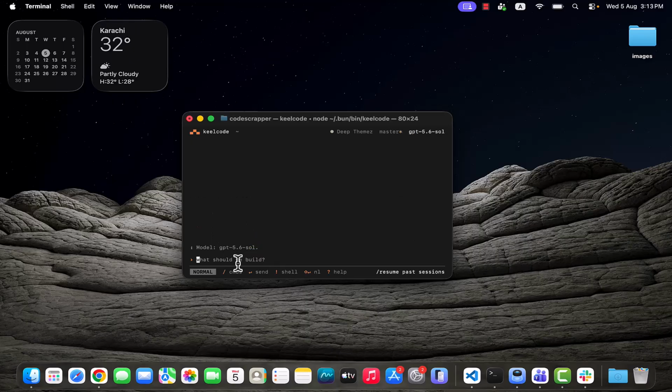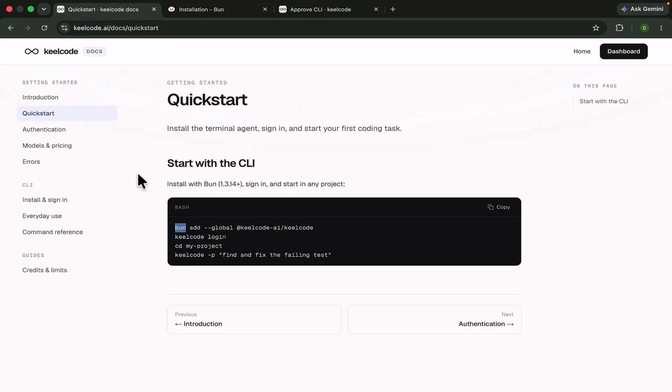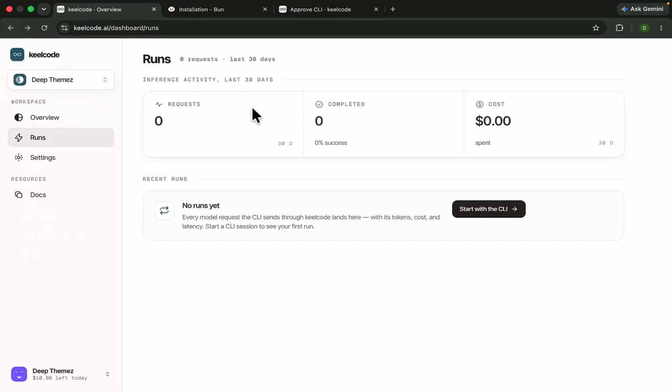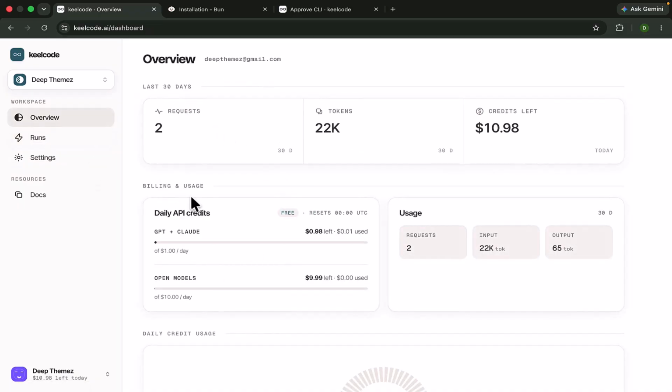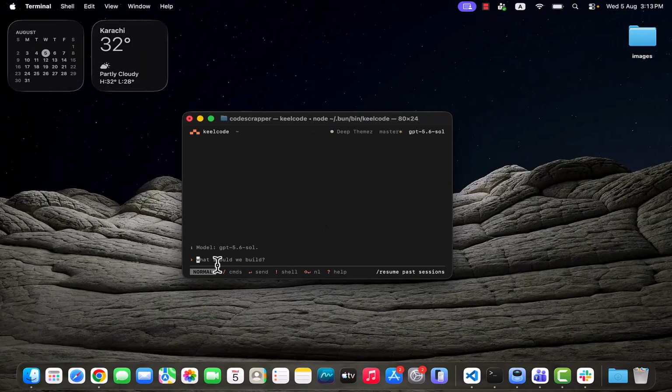Select ChatGPT. First of all I can go to the requests and everything like the overview. In the overview you can see the daily API credits are here. ChatGPT plus Claude have a limit of $1 per day, and they have $0.98 left. Now I am using ChatGPT again and say hi.